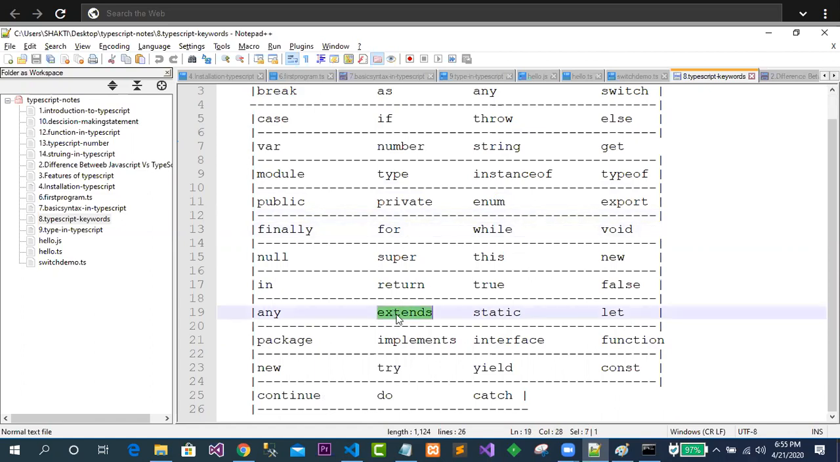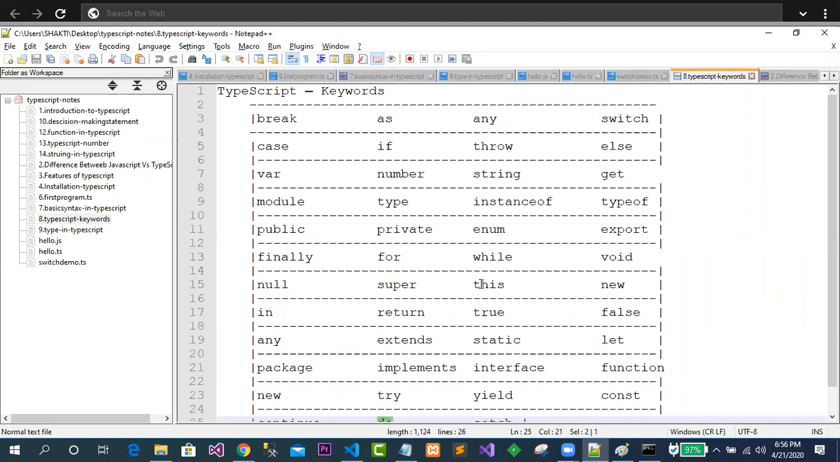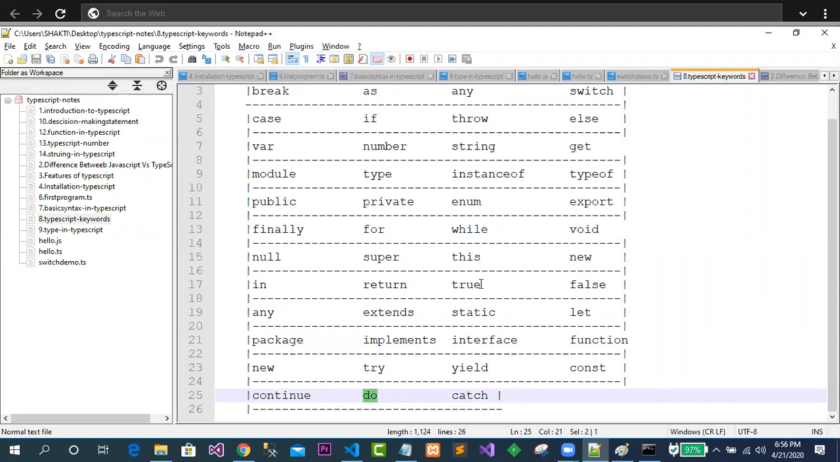So extend keyword in Java. Return, yes, you have already used. True, like static, like interface, like yield, like try, like new, like package, like in, like null, like finally, public, module, var. So all these are the keywords we will use throughout the sessions. Okay, try case. Whenever you are trying to handle an exception, you are using try case. Okay, do, everything that we are going to use in our programs. You can see all the keywords over here.